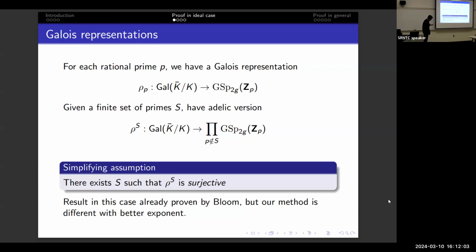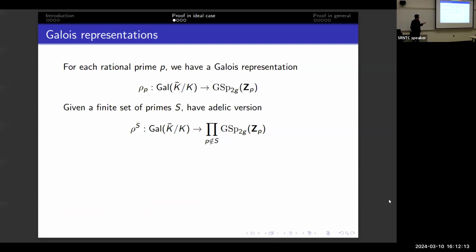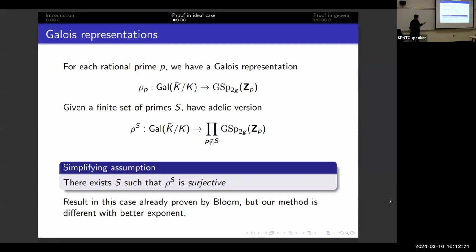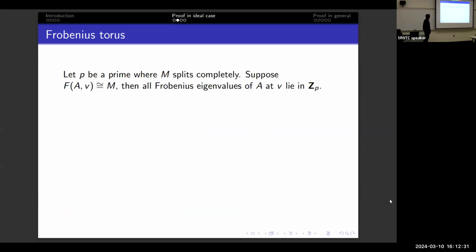So in this case, there is a paper in 2018 by Samuel Bloom proving our results, but our exponent is slightly better. He had this exponent, we improved it to this exponent with this additional dependency. And I claim the method is different, but it might not be if you look hard enough. I don't know, maybe. Anyway, here's our method.